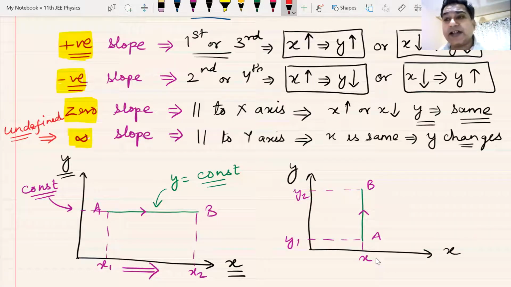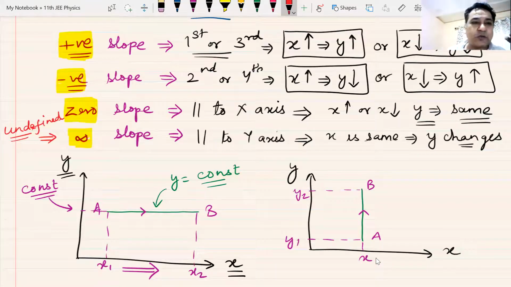So do we recollect this? Different types of graphs, different types of slope: positive slope, negative slope, zero slope, and infinite slope. Can we move ahead?